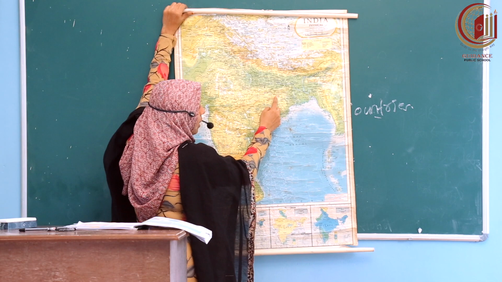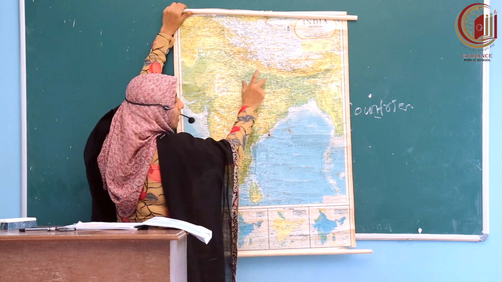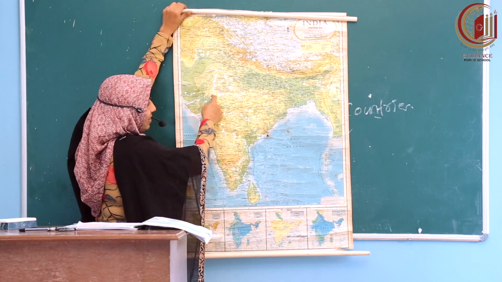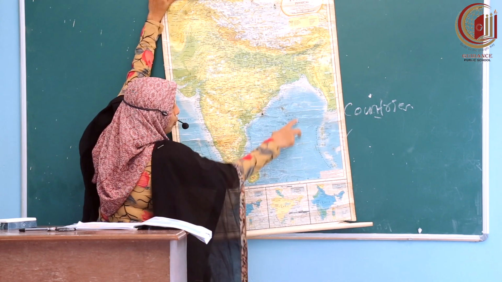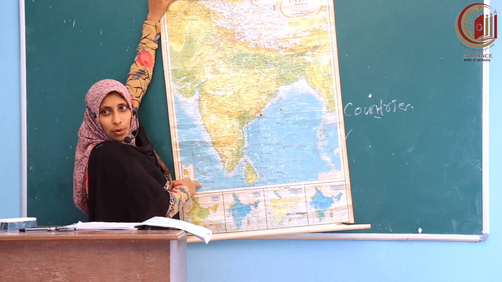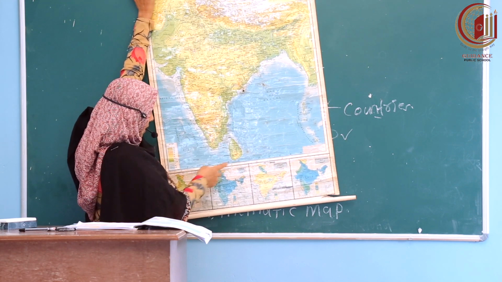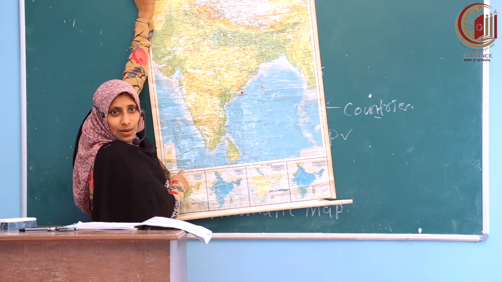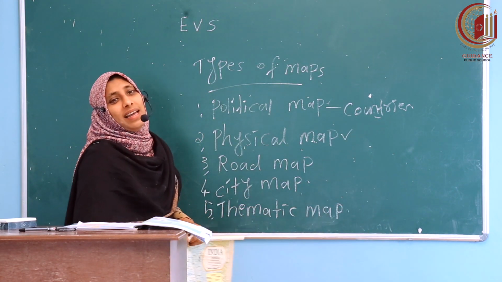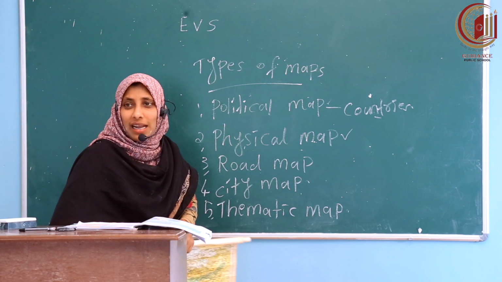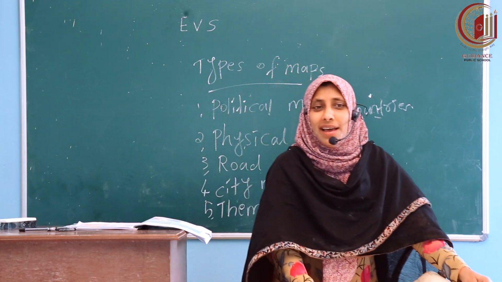Look here, Chota Nagpur plateau, Himalaya mountains, the northern plains, deserts. Look here, coastal plains, and the blue color shows water bodies. Here are islands. Look, Sri Lanka and Maldives are islands. So what does the physical map show? Physical features of an area.